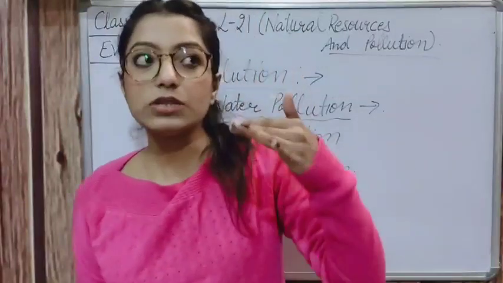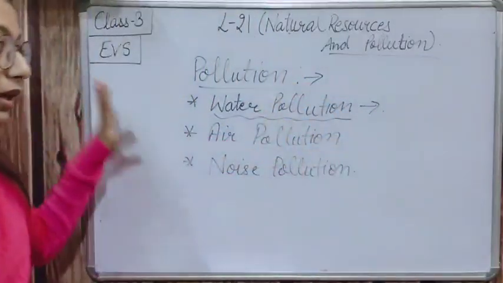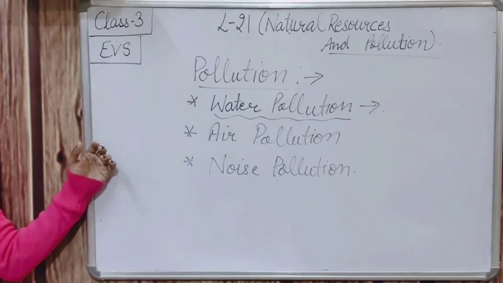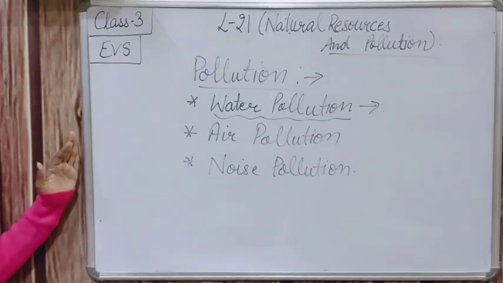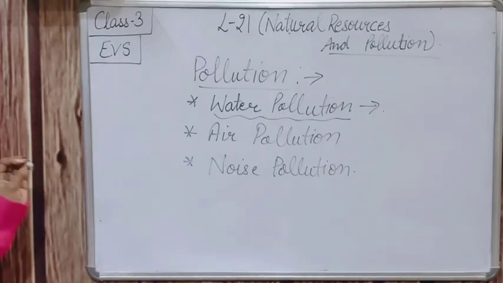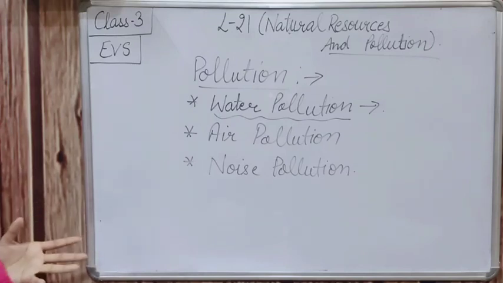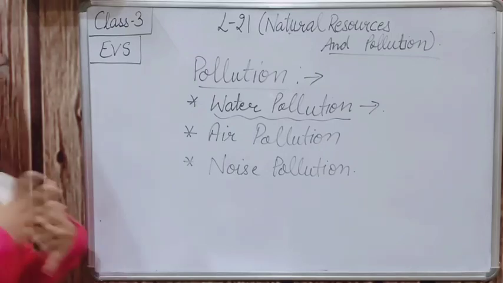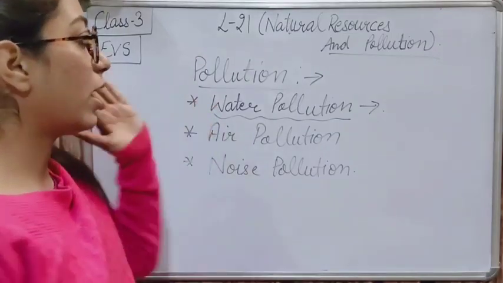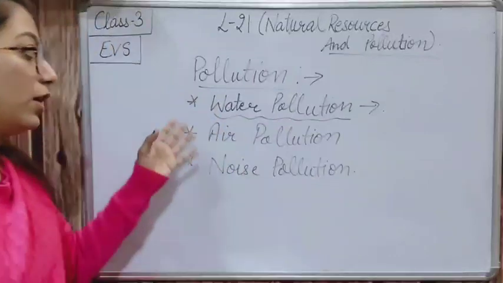So all these things combining are making our river very polluted, right? So harmful waste from factories is thrown into rivers, washing clothes on the river banks, animals bathing in rivers and ponds.